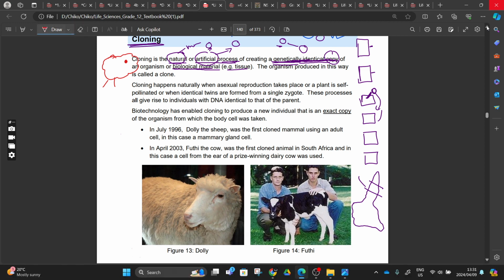So here's the thing. Cloning happens naturally, right? When asexual reproduction takes place, a bacterium will divide and form two. That is asexual reproduction. This cell and this cell are identical, just like in recombinant DNA, where the DNA was the same. We refer to this as cloning. Another way of saying cloning is producing an exact copy of something. When you have an exact copy of something, it's when we have cloned it.